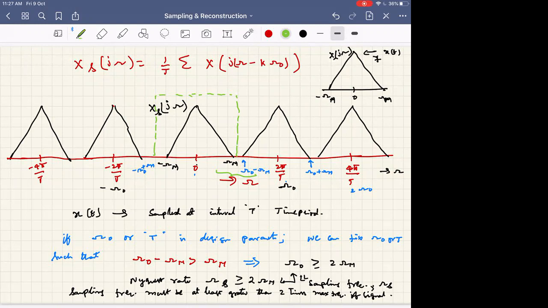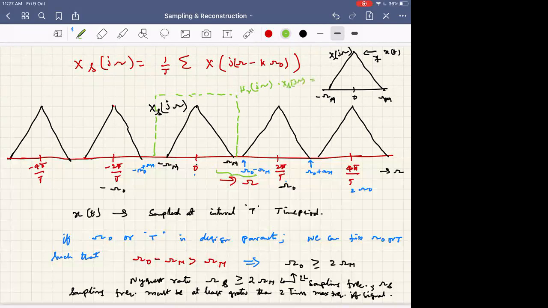So a low pass filter of this sort you will use. If I multiply with this, this is the reconstruction filter HR of j omega, in the frequency domain, with Xs of j omega, what I get will be X of j omega.